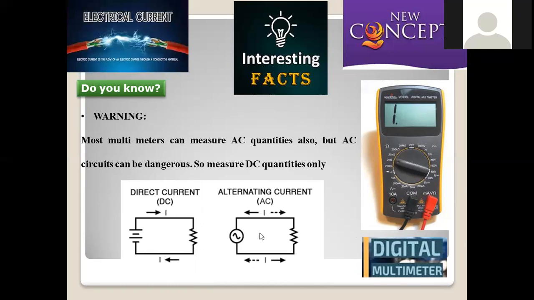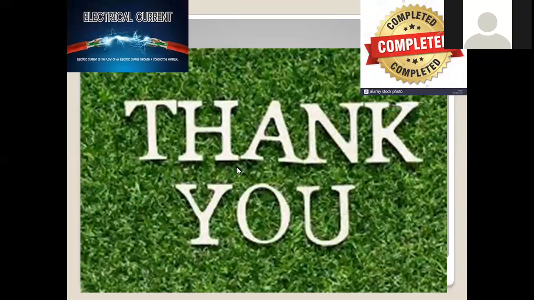Direct current flows in one direction. Alternating current has the opposite possibility, so movement is possible in the opposite direction too. So with AC current, we can observe some extent of high risk, so the multimeter is convenient for direct current applications. By this, we completed this session on how electrical shock is possible, what kind of parameters show the impact of electrical shock, and if we vary the strength of the current, to what extent we can experience the impact. All these were discussed in detail in the session.